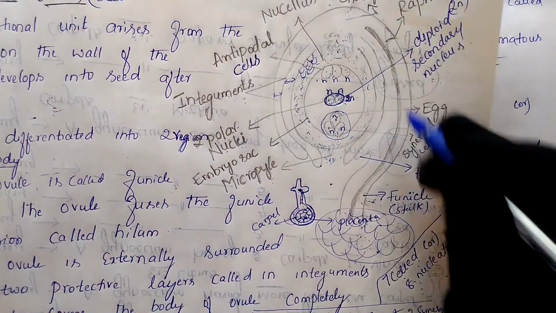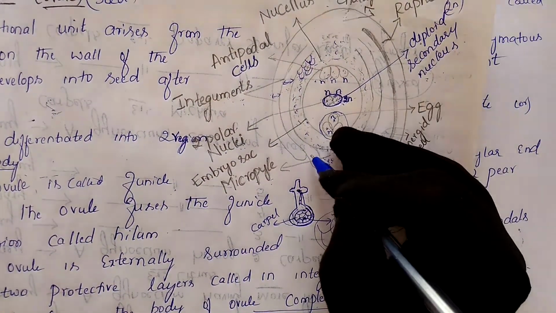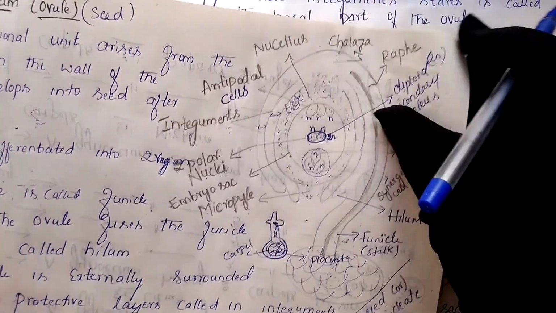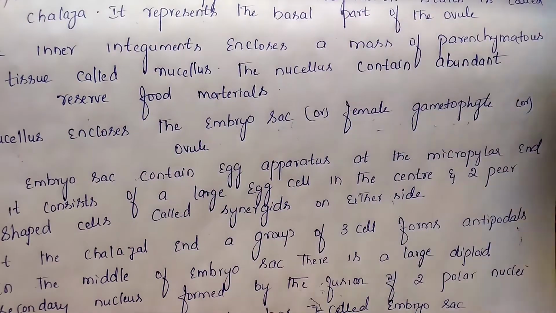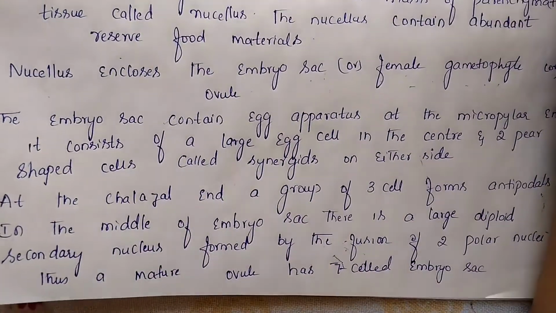Which type of ovule is this? This is the anatropous ovule, and as I said, it is one of the important questions. So here, see, these are the notes. Just now, whatever I explained to you in revision, this is the notes for that.